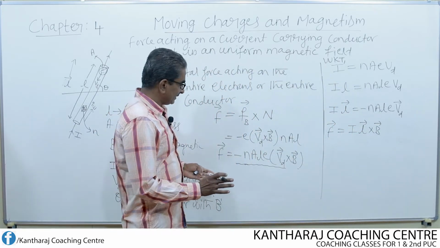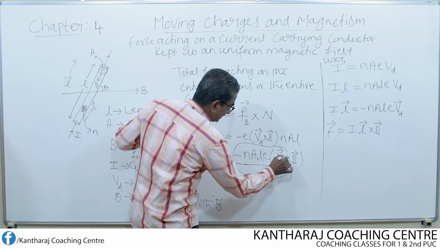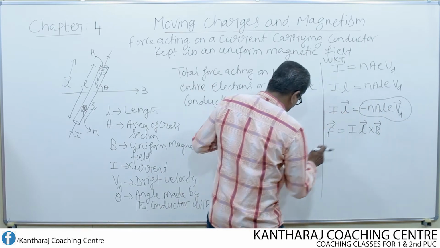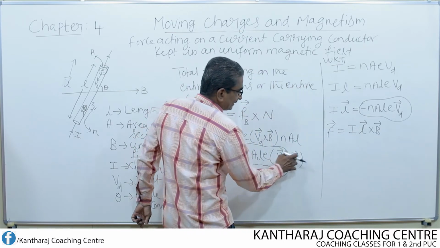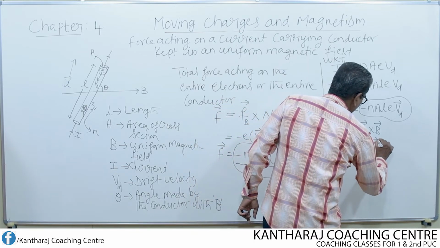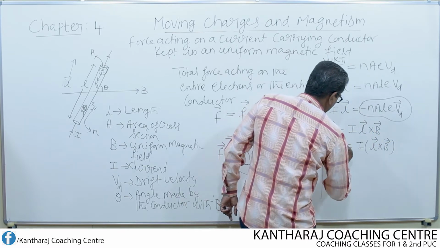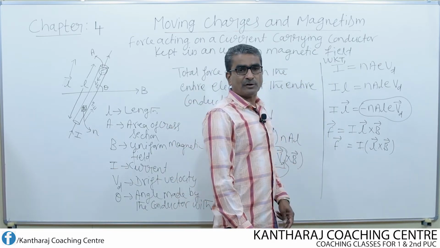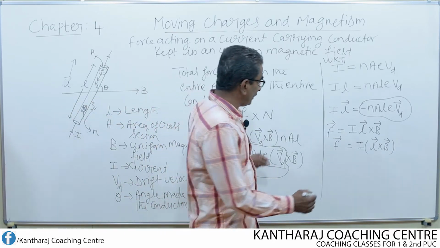So I have done nothing except for this entire thing, including the minus sign. What I have substituted is minus n e into v_d for that. For this entire thing, I have substituted I into vector L, and the cross remains as it is, B. So this can be written as I into L cross B. This is the expression for the force acting on a current carrying conductor when kept in a uniform magnetic field.